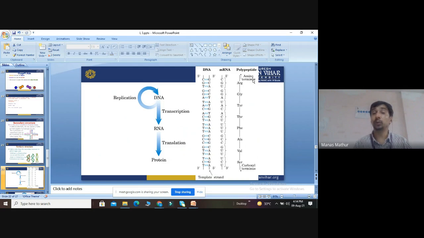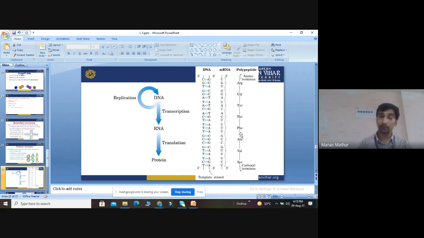mRNA is translated to a polypeptide. It has an amino terminus, an amino group, and a carboxyl terminal. It has different amino acids attached, for example arginine, glycine, tyrosine, threonine, alanine, valine, serine. These are called polypeptides, meaning amino acids are linearly arranged in a chain. That chain is called a polypeptide.